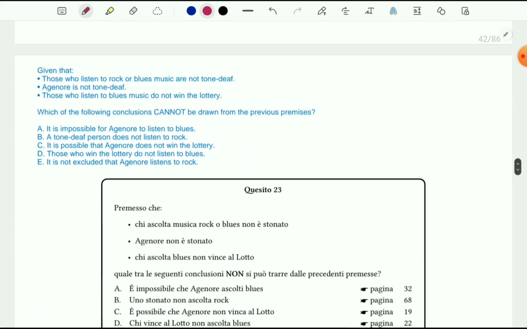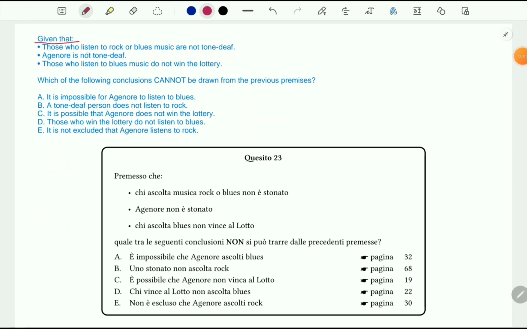So let's move on. Given that those who listen to rock or blues music are not tone deaf, Agenore is not tone deaf, and those who listen to blues music do not win the lottery. So these are the 3 statements. Let's read further. Which of the following conclusions cannot be drawn from the previous premises? So here are the tricks. Which of the following conclusions cannot be drawn, that means cannot be stated from these previous 3 statements?